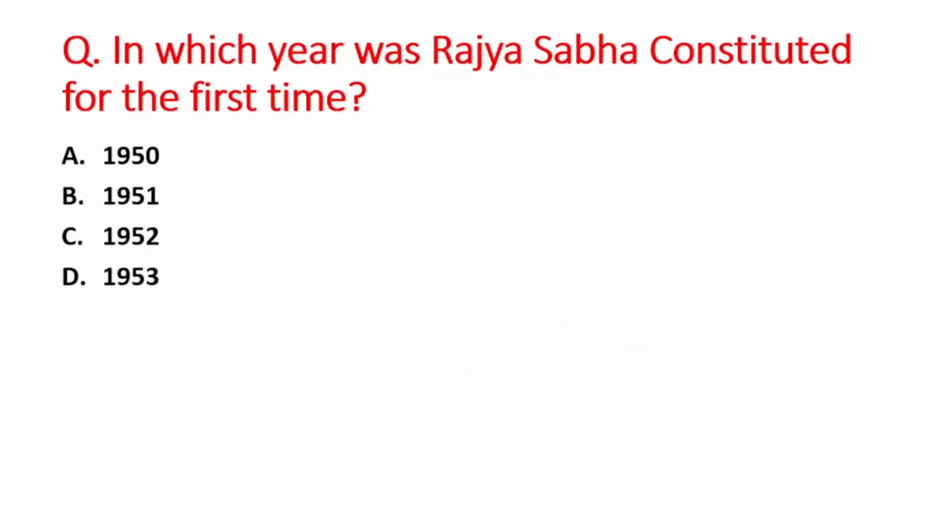So let us start with the first question. The question is, in which year was Rajya Sabha constituted for the first time? A option is 1950, B is 1951, C option is 1952 and D option is 1953. So right answer is option C, that is 1952.